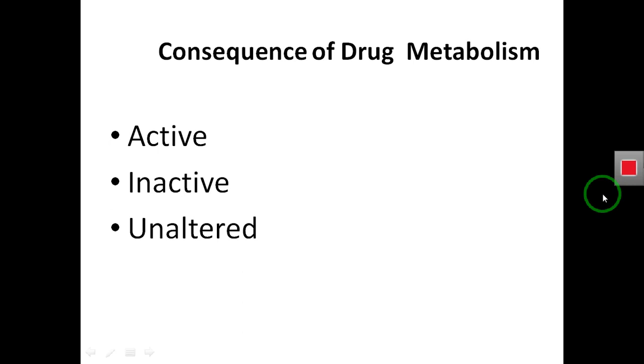Or it may be possible that drug metabolism leaves the drug in unaltered form. Means after the drug metabolism, neither does the drug get activated nor inactivated, but it remains in unaltered form.